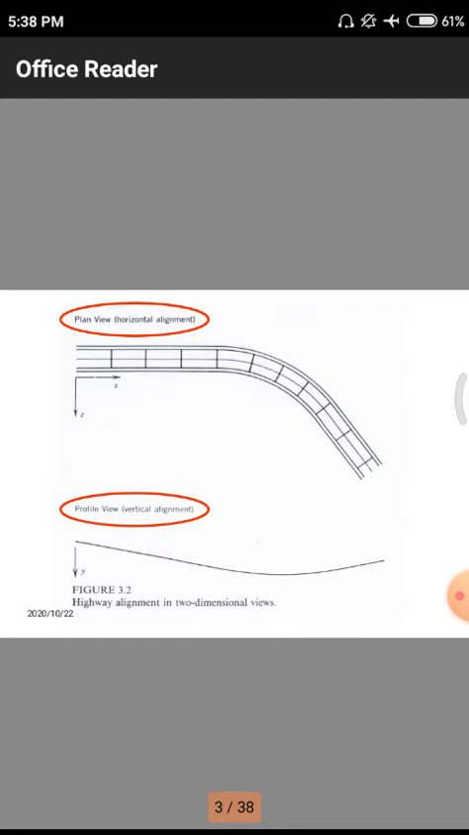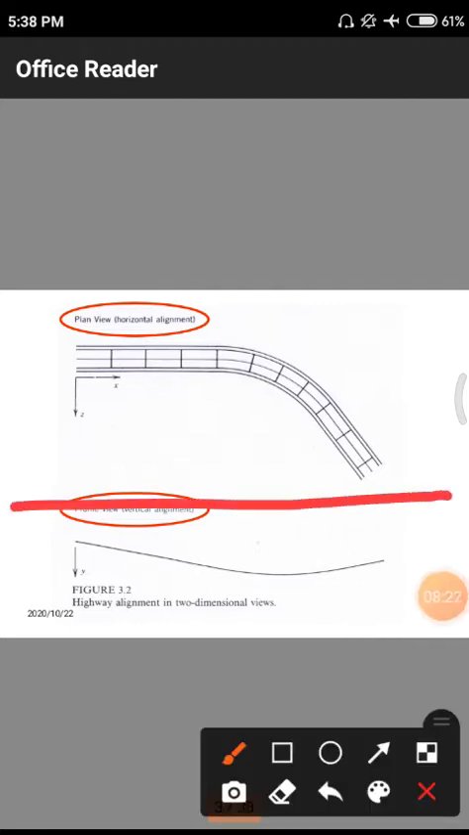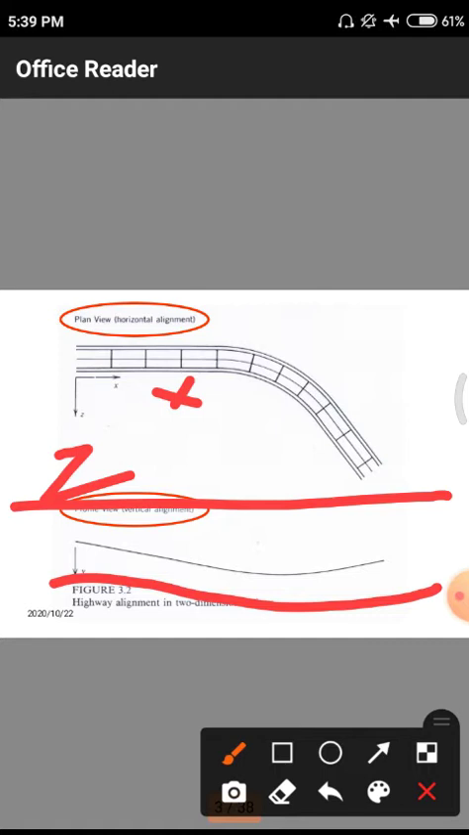First diagram I will show. This is the total road. The top one is the horizontal view, the second one is the vertical alignment. In the horizontal view we have only x and z. There is no y axis in the horizontal alignment. But in the second figure we have the y direction. That means there is some amount of inclination with respect to y only.